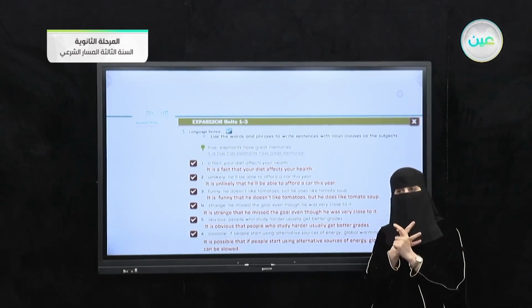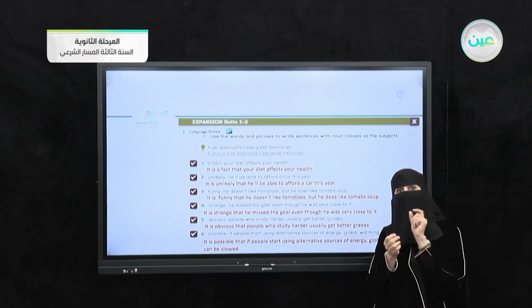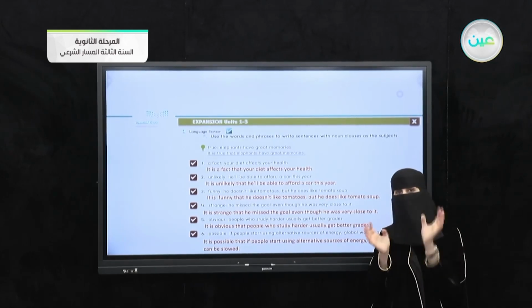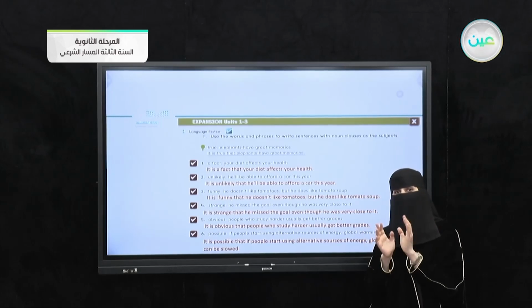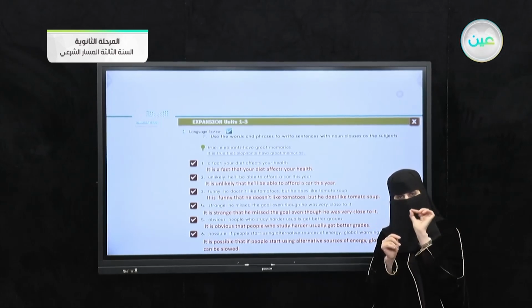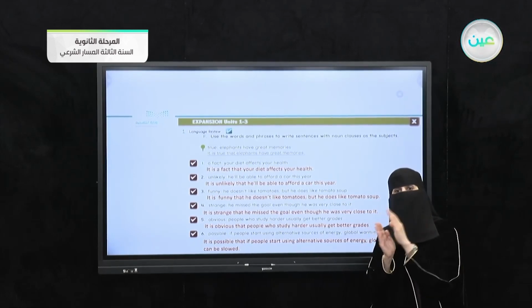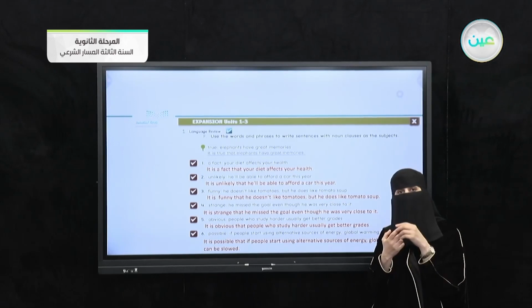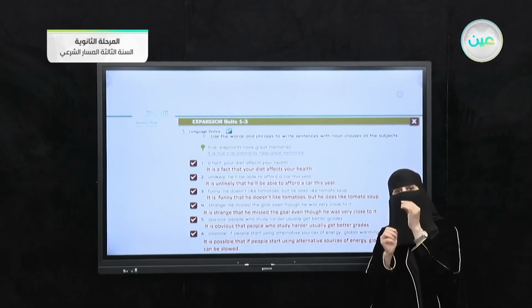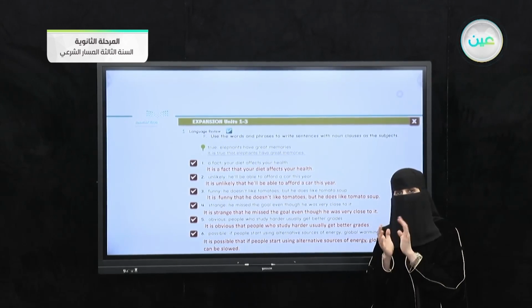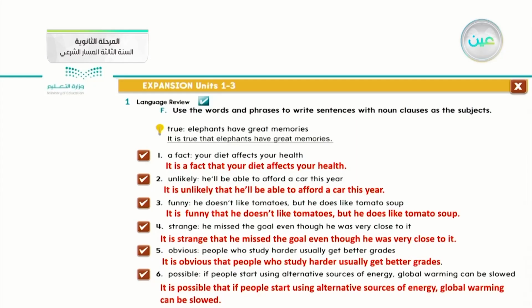The third one, we can use it with the adjective, and they mentioned that there is a certain adjective. Not all adjectives are suitable with the noun clause. Some of the expressions mentioned in your book are suitable when I want to make a noun clause. And the fourth one is how I can apply these noun clauses as a subject in our statements. This is the conclusion for our lesson today.